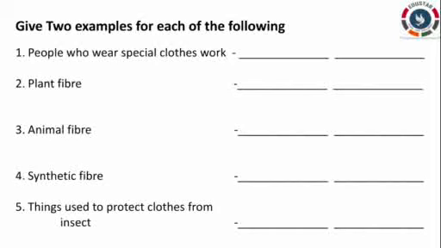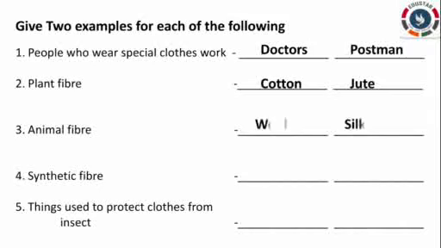Third one, give two examples of each of the following. People who wear special clothes to work. You can name any two. Doctors, postmen. Plant fiber. What are the plant fibers? Cotton and jute. Animal fiber, wool and silk. Synthetic fiber, nylon and polyester.